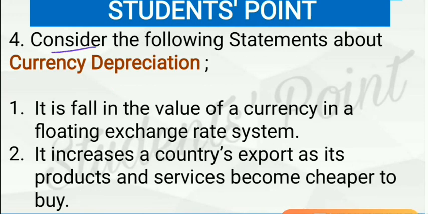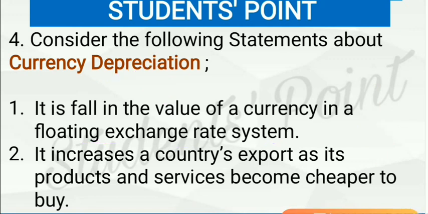Next question: consider the following statements about currency depreciation. Again, this question is very important. Currency depreciation. See, it is a fall in the value of a currency in a floating exchange rate system. This statement is correct. In currency depreciation, the value of a currency declines in a floating exchange rate system. What does this mean?